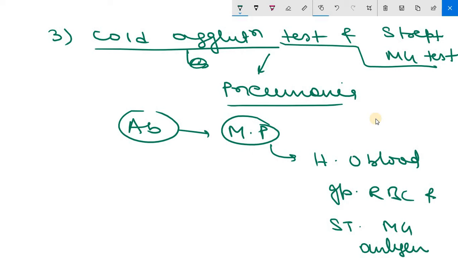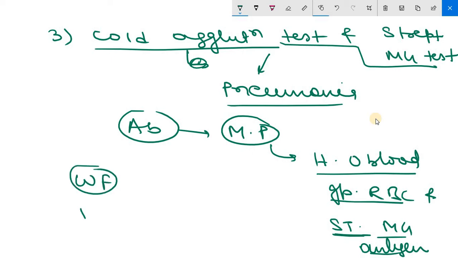Once again I am repeating, here antibodies formed against Mycoplasma pneumoniae are detected by using human O blood group RBC and Streptococcus MG antigens respectively. Clear? So this is about the cold agglutination test. So we have discussed 3 tests. Once again revising: Weil-Felix reaction, then Paul-Bunnell test, WF, PB, and then cold agglutination test and Streptococcus MG test. So this is about your antigen-host relationship.